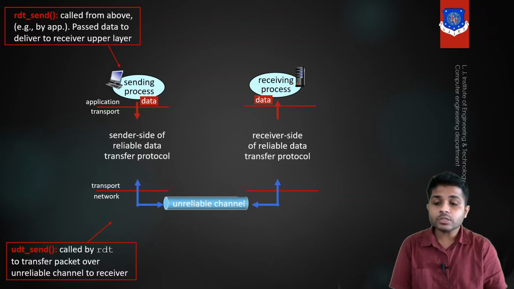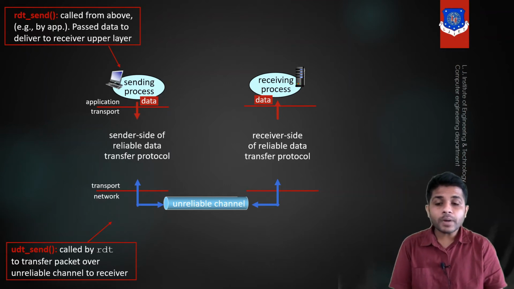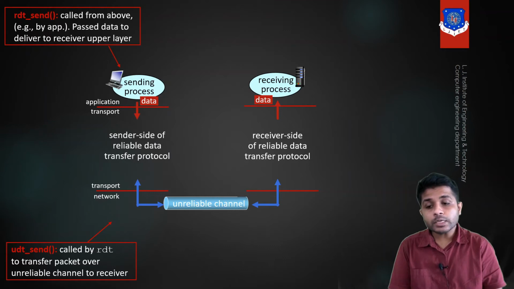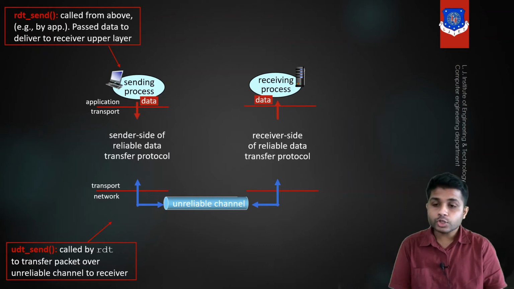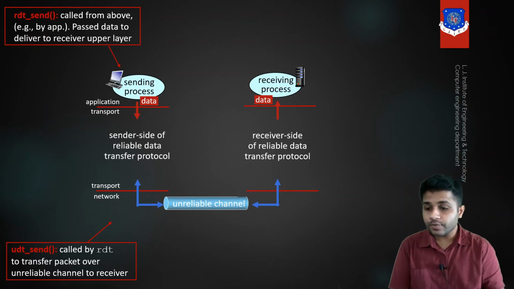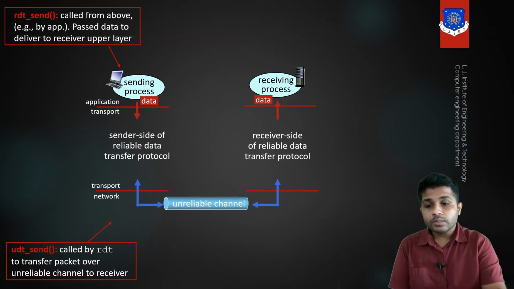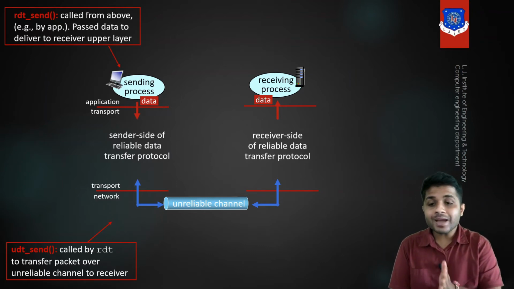This function is supposed to be called by the transport layer. When the transport layer calls this function, the segment in the transport layer will be passed from the transport layer to the network layer. So when the transport layer has created a segment from the data it received from the application layer, it will call this function, and by calling it the data will be passed from the transport layer to the network layer. These are the functions performed at the sender side.